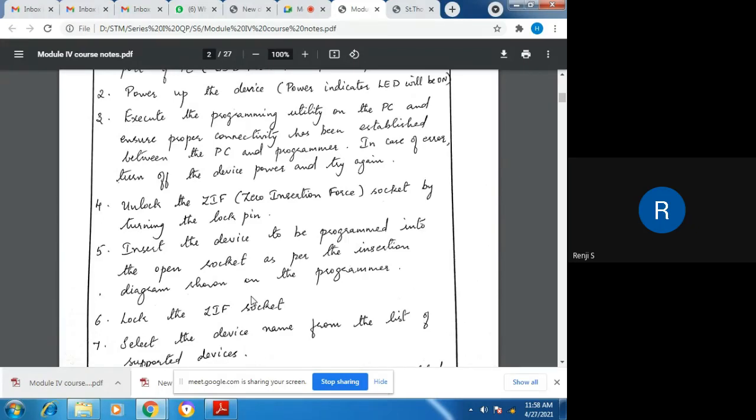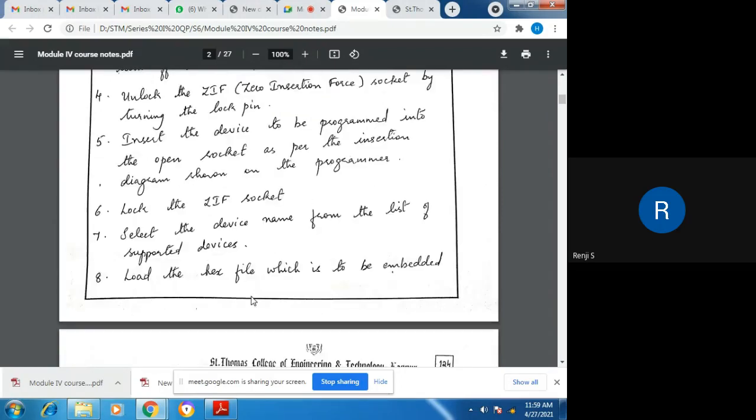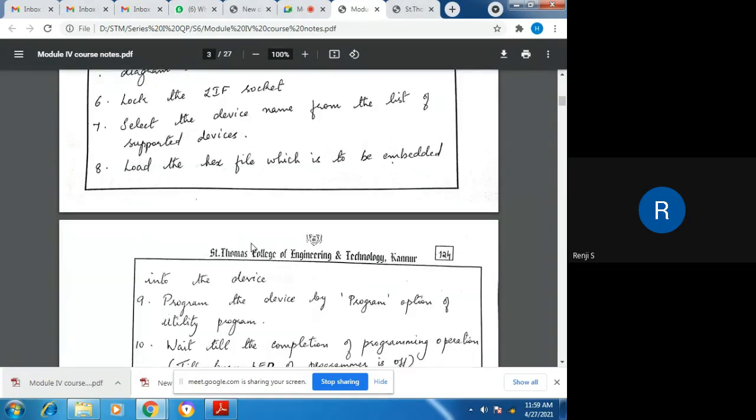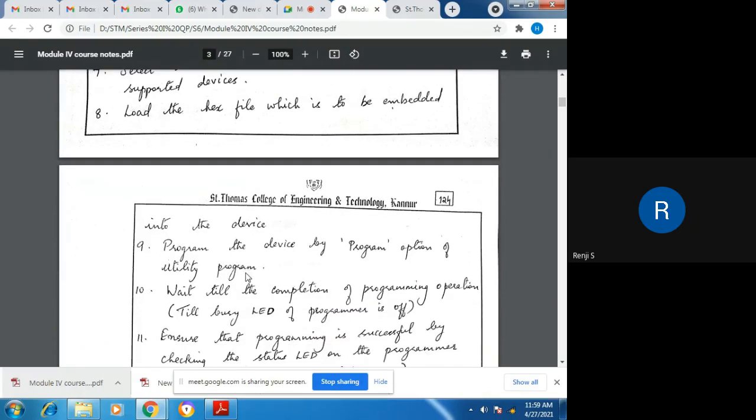You have to open the ZIF socket, insert the memory chip, and then lock the ZIF socket, and then select the device name from the list of supported devices in your PC. Once you select the device, load the hex file which is to be embedded. The hex file will be inside the PC. Load the hex file to be embedded into the device, and then program the device. There will be options to burn this program into the memory chip, so program the device by the program option of the utility program. Once you do, you start this option to program.